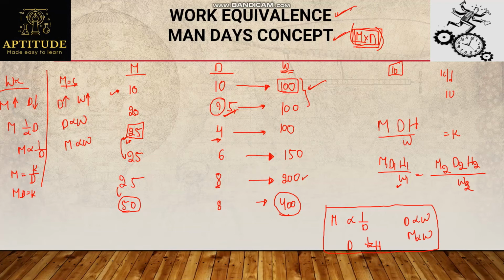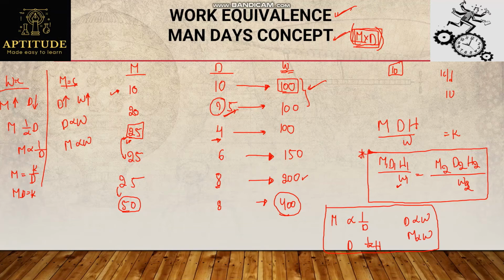Or else if work is common, I can simply neglect W1, W2 and equate these values. So this is one of the ways we use a formula to solve man days problems. And one thing we should remember here, every person will be working with the same efficiency in man days.